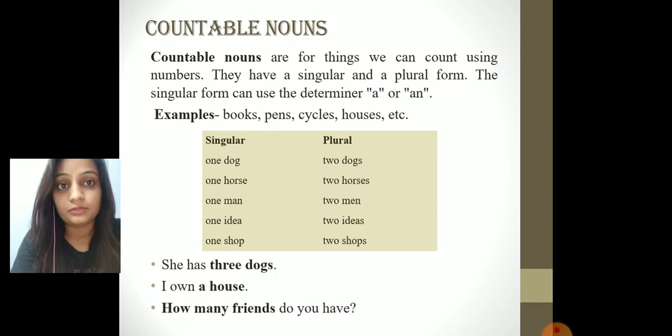Some other examples: she has 3 dogs. With dogs, s is added as a suffix, but still we can count it because the number is given, that is 3. I own a house. How many friends do you have? In friends, s is added, but still it is countable. Why? Because we can count how many friends we have.